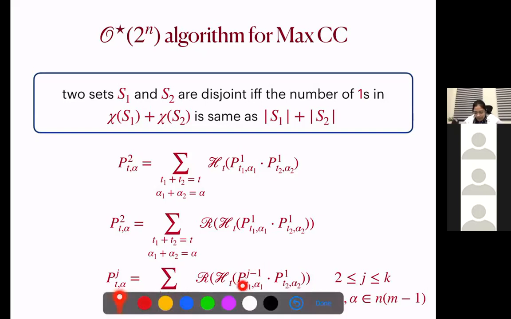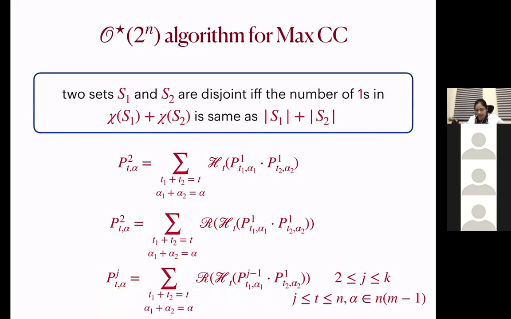So this will give us j minus 1 disjoint sets, and this will give us one set. So total j sets, and we will only keep those monomials for which we have just t number of ones in the exponent. That will ensure the disjointness, and then again we keep just the representative monomials.